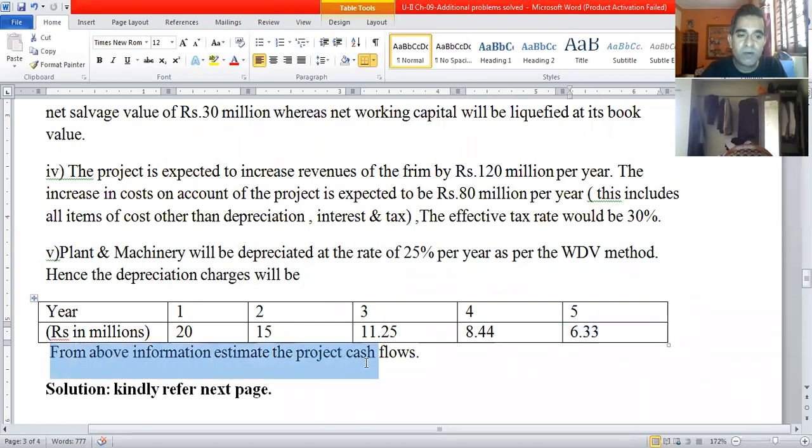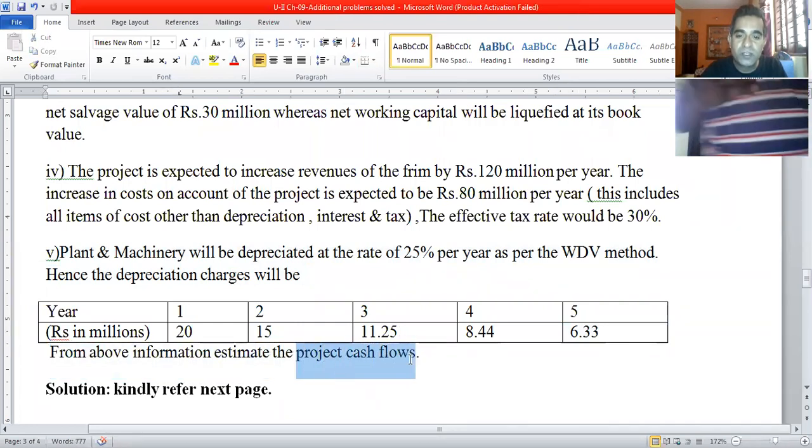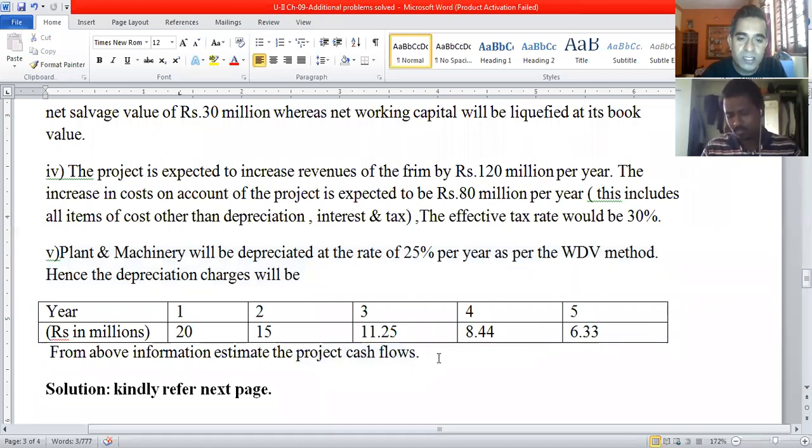So what is asked from the above information? Estimate the project cash flows. I repeat, it is nothing but the cash flows after taxes, which we have calculated in 2 previous problems. So there is no decision asked whether to accept or reject the project. All you need to do is just estimate the project cash flows. That's it.